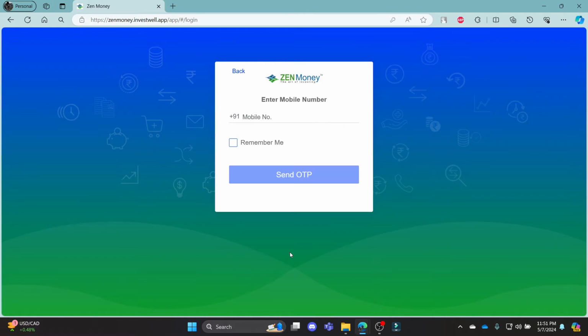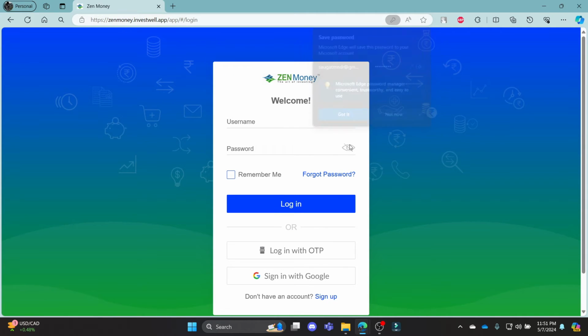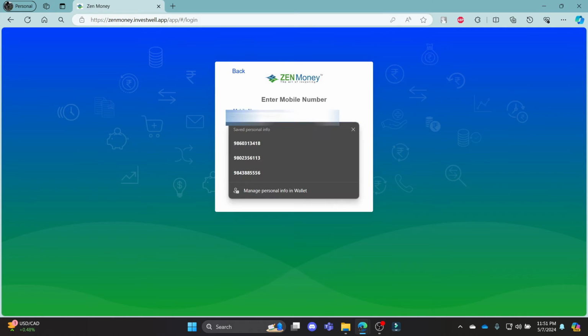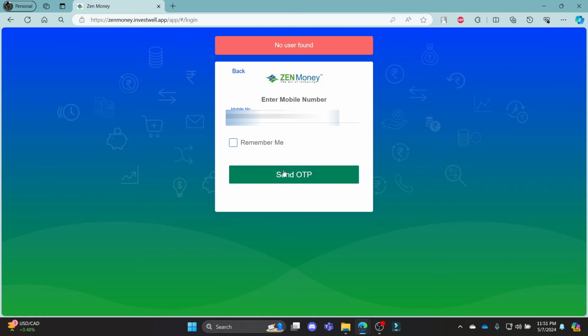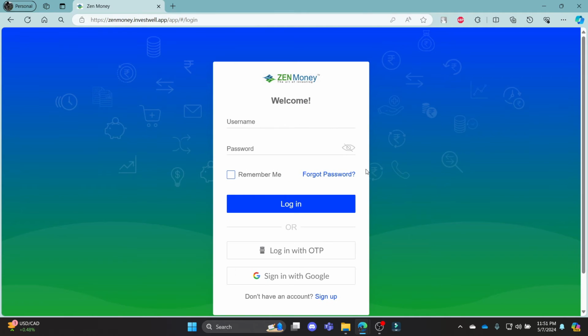Now if you want to log in with OTP, click on OTP, which is right here. So click login with OTP, write down your phone number, click send OTP. An OTP will be sent to your phone. Go ahead and write down the OTP on the screen and then you can log in using your OTP as well.